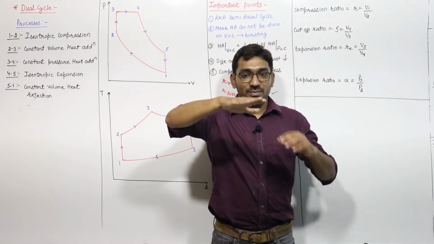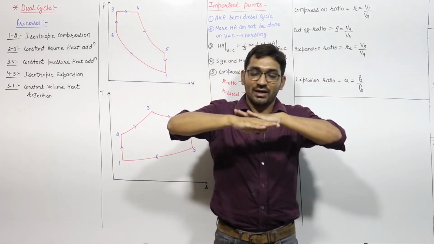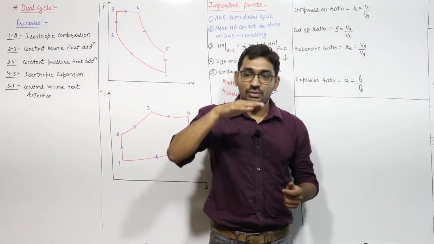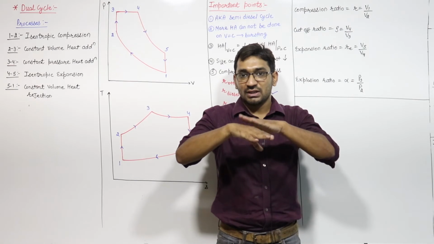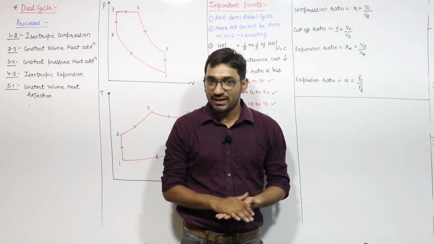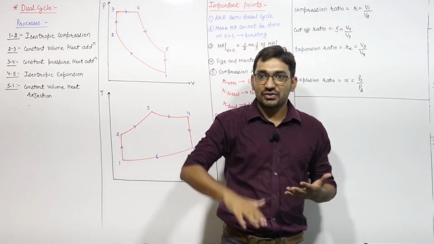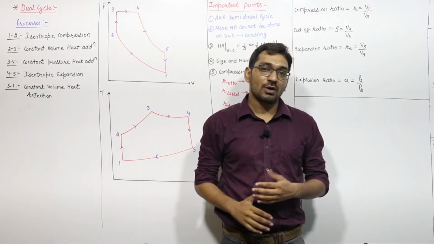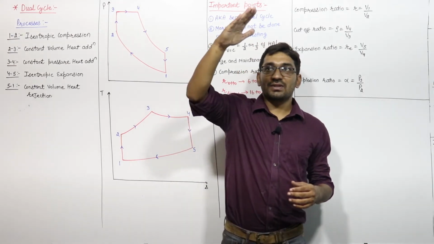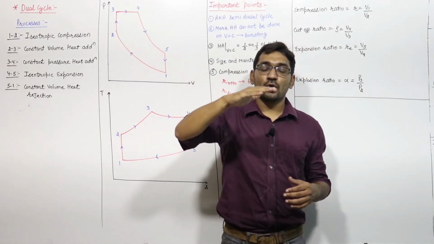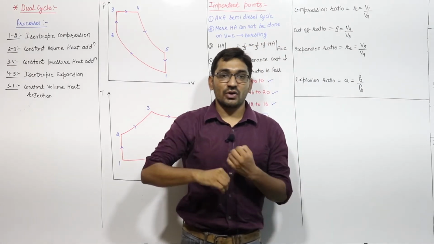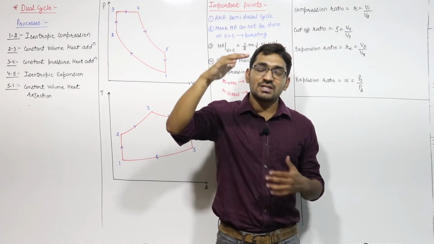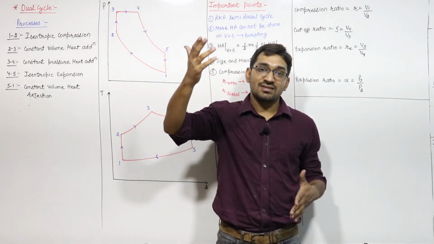Once the constant pressure heat addition is finished and you want to add the heat at constant volume, the piston must have stopped, only then will there be constant volume in the cylinder. But when the piston moves from top dead center to the bottom dead center, there is no point in the stroke where the piston will stop and the volume will remain constant, right? You cannot stop the piston in between, right? Piston will stop only at the moment when it changes direction.